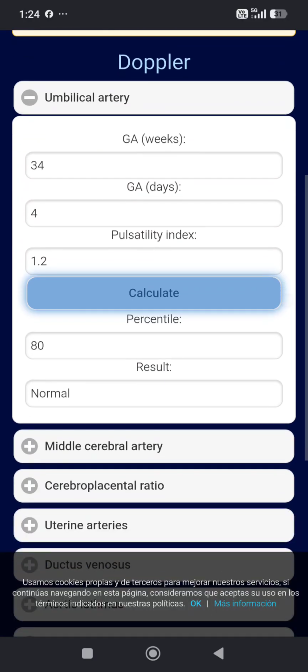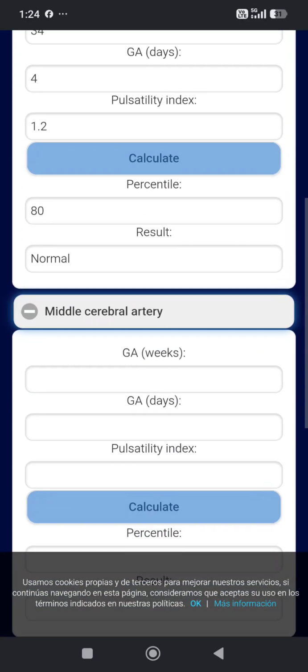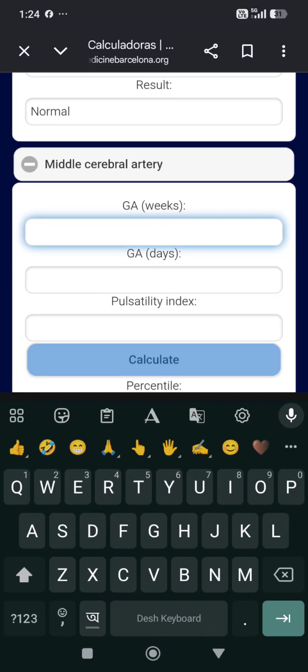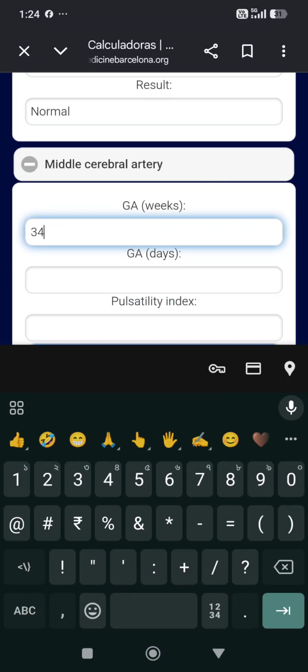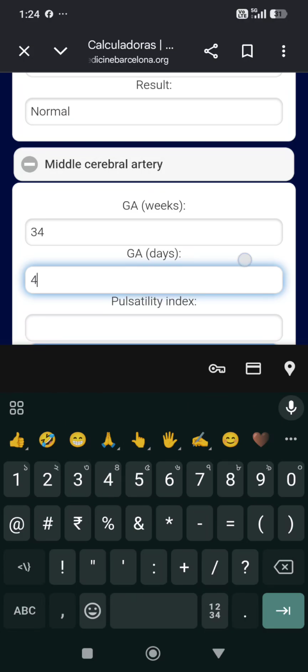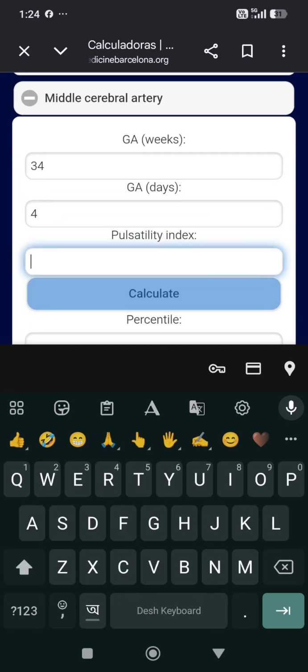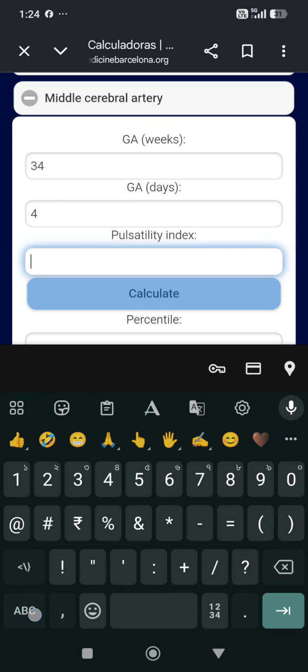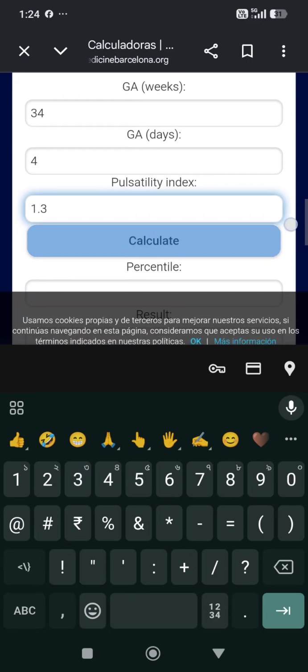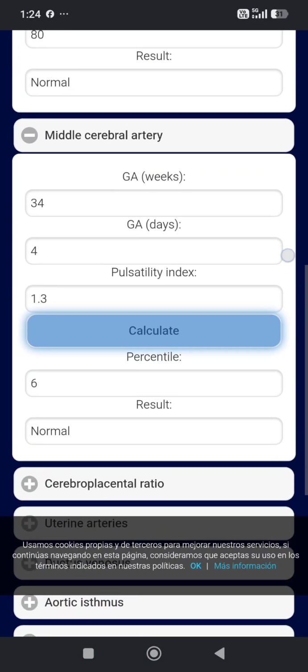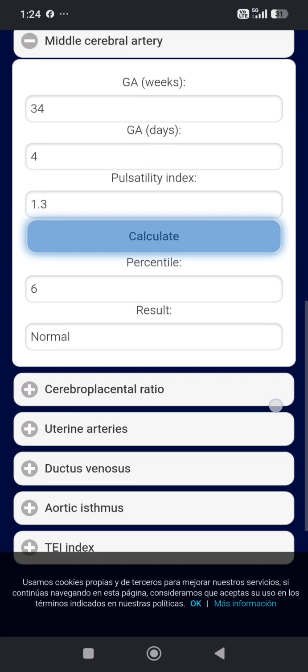Calculate: 80 percentile, so it's normal. Now go to middle cerebral artery. 34 weeks 4 days. Pulsatility index, let it be 1.3. Calculate. This is 6 percentile, normal.